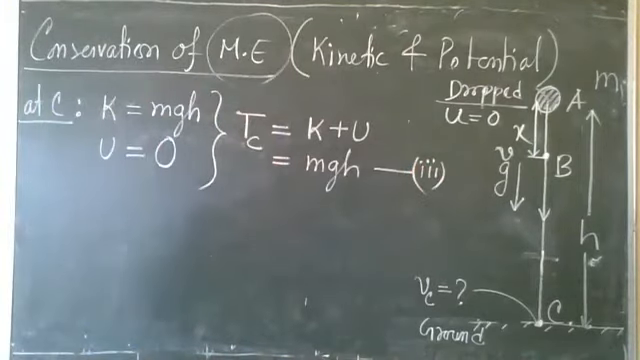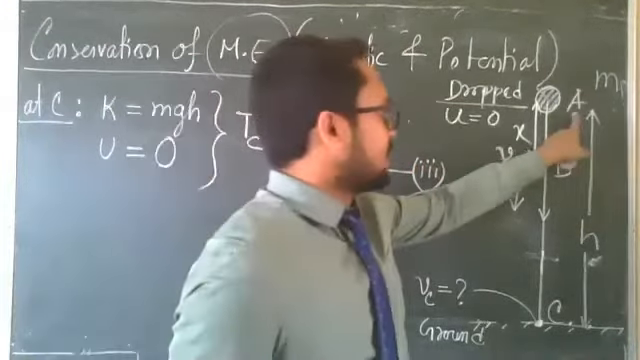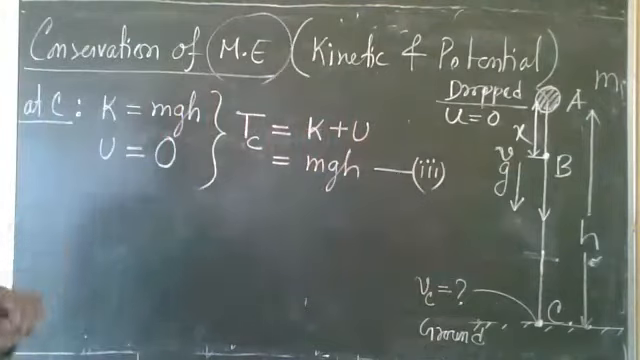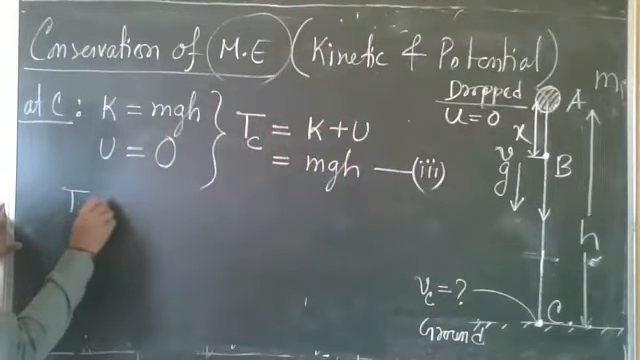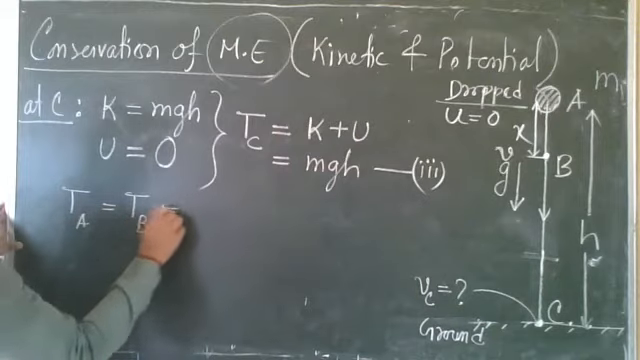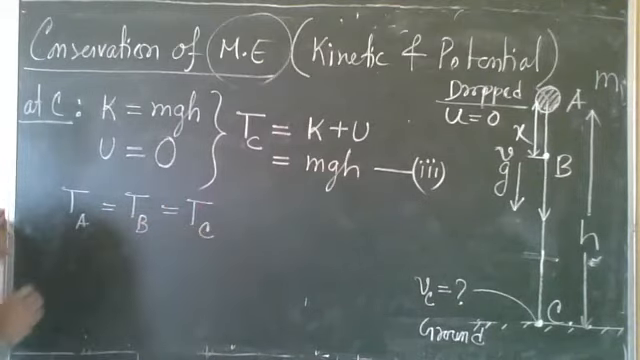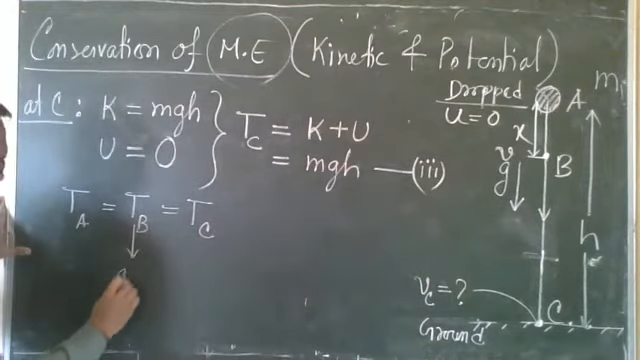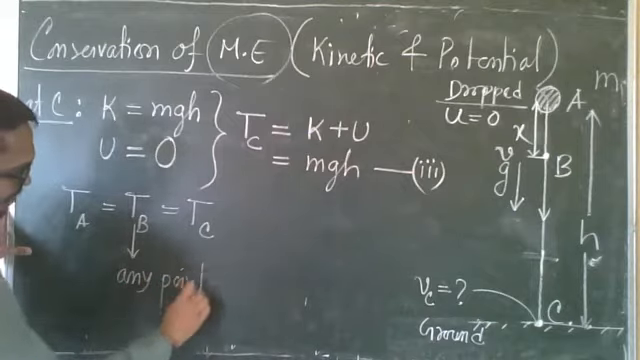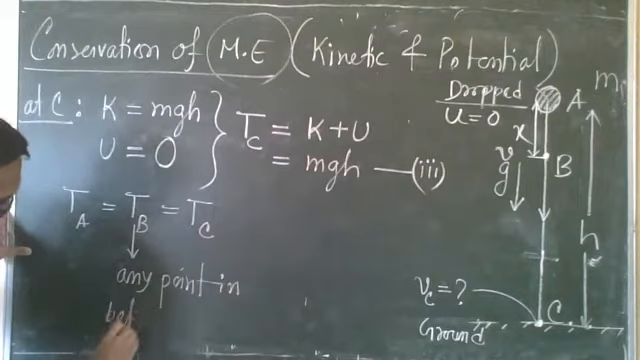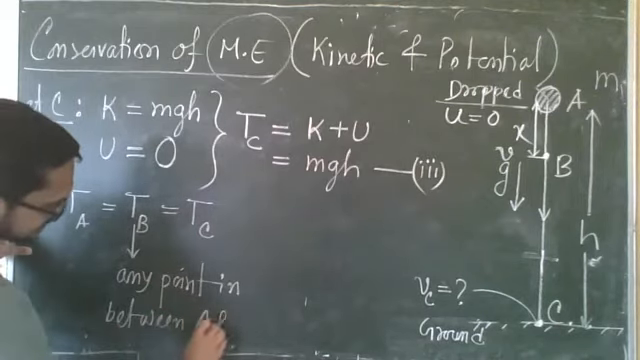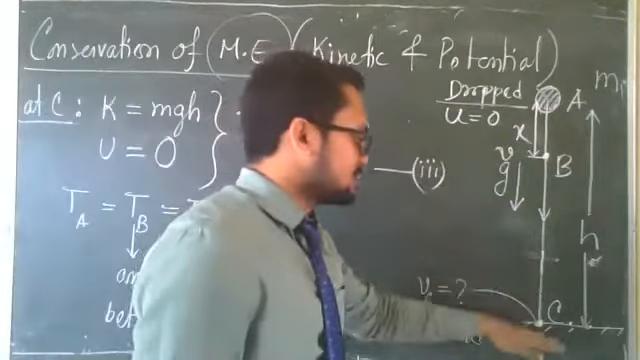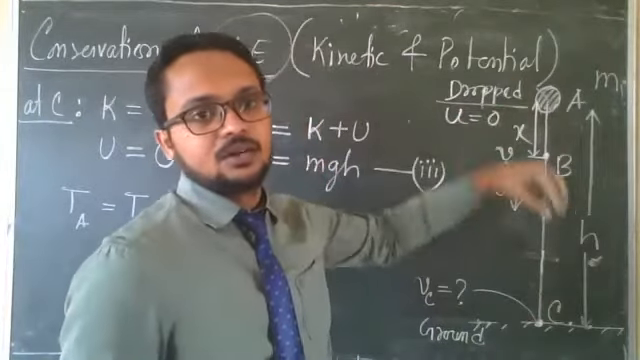So we are seeing that at point A, at point B, and at point C, total energies are same. Total which energy? Total mechanical energy. Total energy at A is the topmost point. C is the point on the ground. And B is any point in between A and C. Clear? So total mechanical energy is conserved at any point of its motion when an object is dropped from a height.